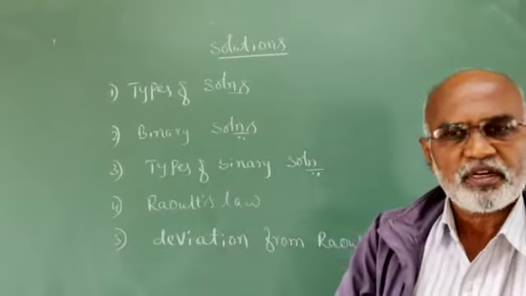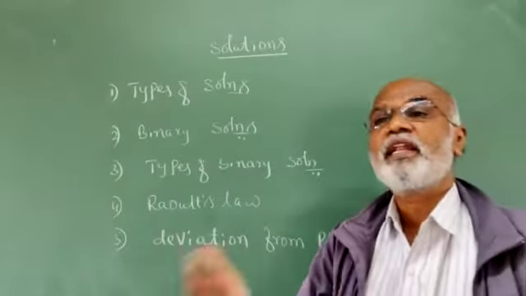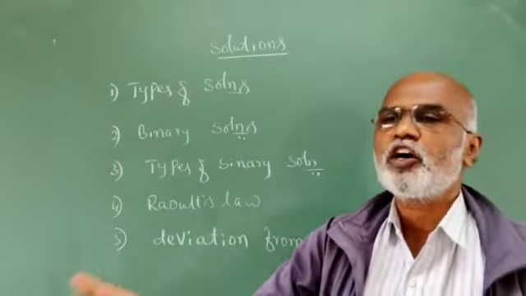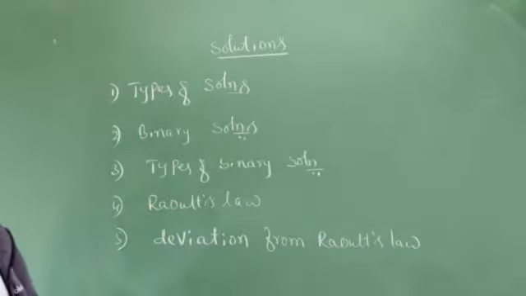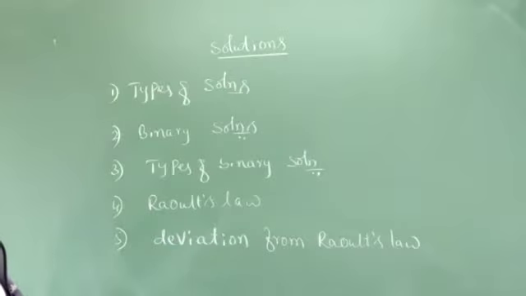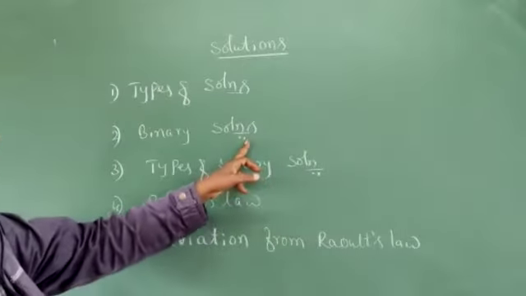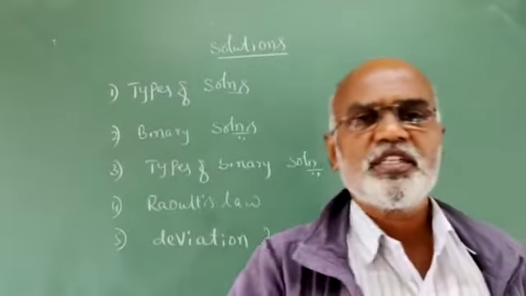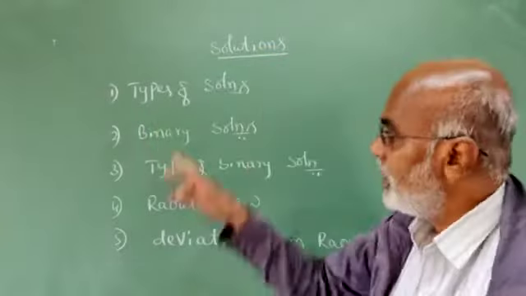Today's discussion is confined to a solution of liquid in liquid. The solvent is a liquid and the solute is also a liquid. A solution which consists of only two components, or two liquids, is commonly known as a binary solution.